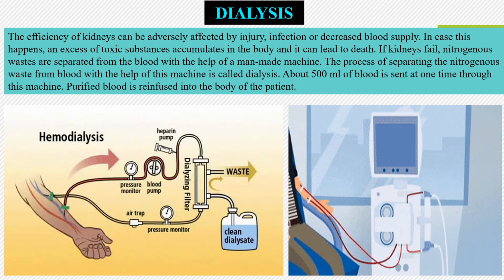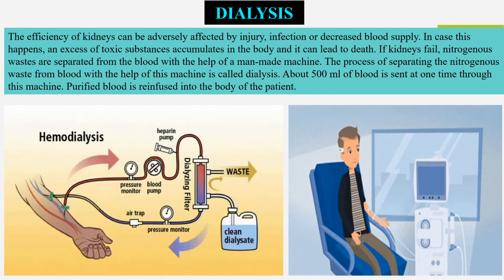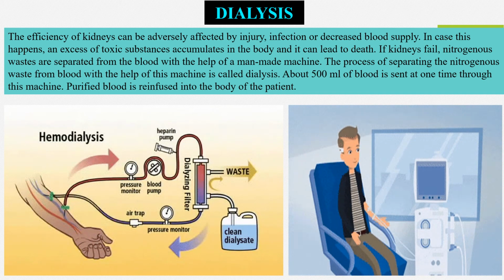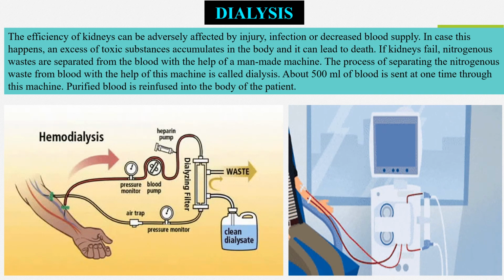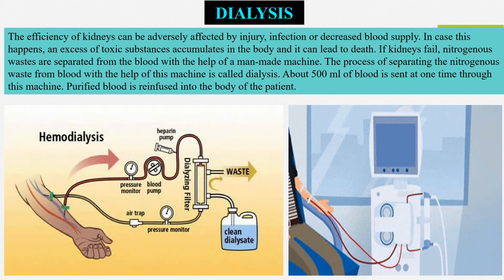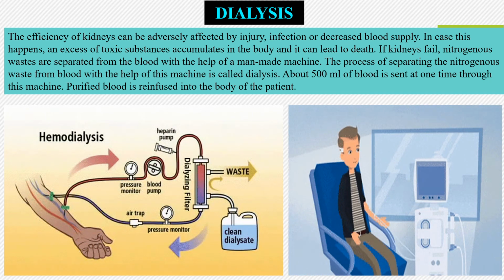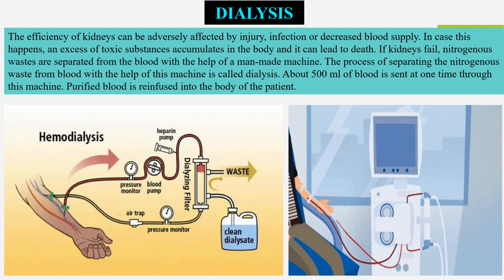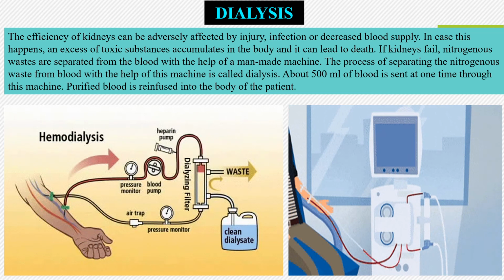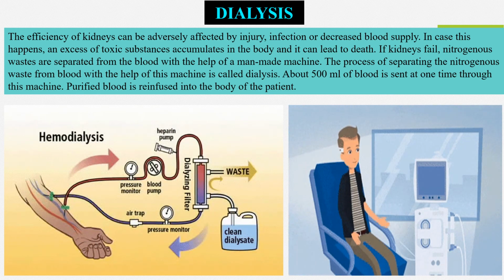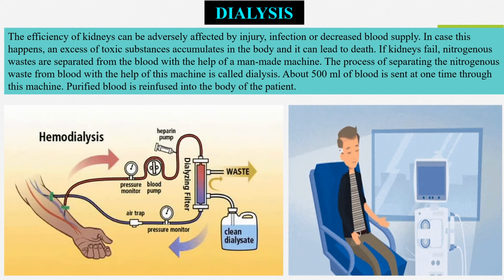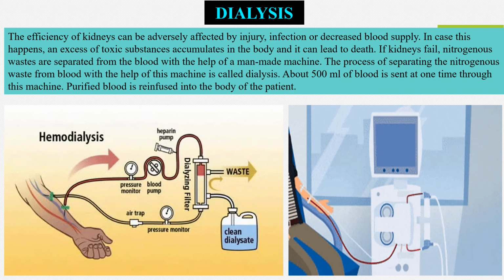Okay, so the efficiency of kidneys can be adversely affected by injury, infection, or decreased blood supply. In case this happens, an excess of toxic substance accumulates in the body, and it can lead to death as well. If the kidney fails, nitrogenous waste is separated from the blood with the help of a man-made machine. There are man-made machines for this, called dialysis. The process of separating the nitrogenous waste from the blood with the help of this machine is called dialysis.